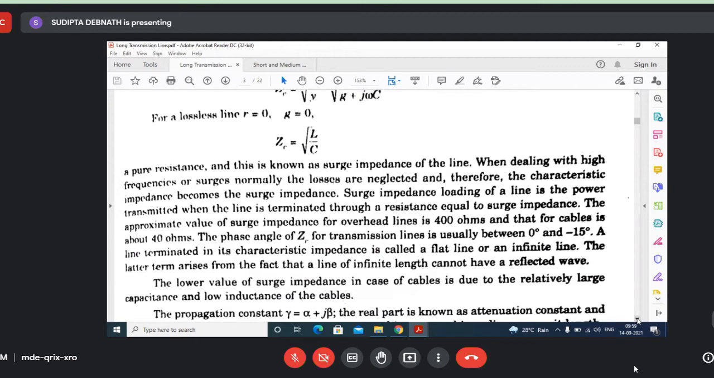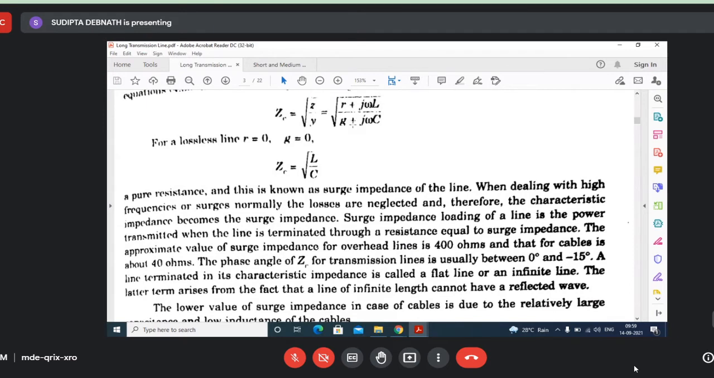But let's see what is given here. When dealing with high frequencies of surges, normally the losses are neglected and therefore the characteristic impedance becomes the surge impedance. Actually, ZC is known as the characteristic impedance, and the actual formula is this one. But for a lossless line, we consider it to be root over L by C, and it is termed as surge impedance. Surge impedance loading of a line is the power transmitted when the line is terminated through a resistor. We'll discuss this one in the next class. It will be better for you to understand.